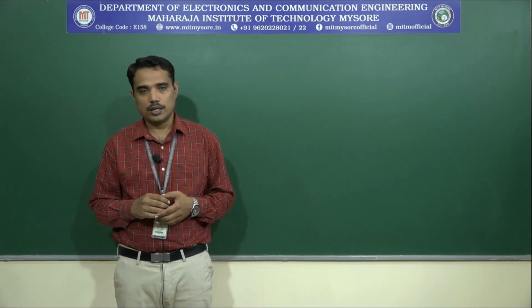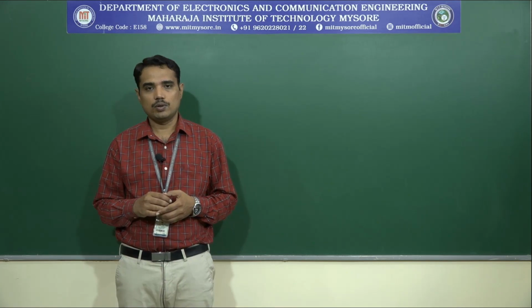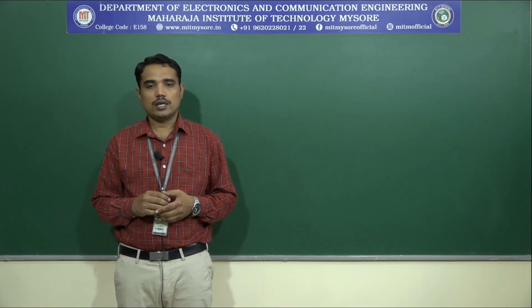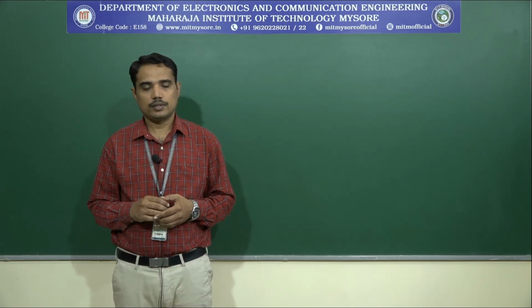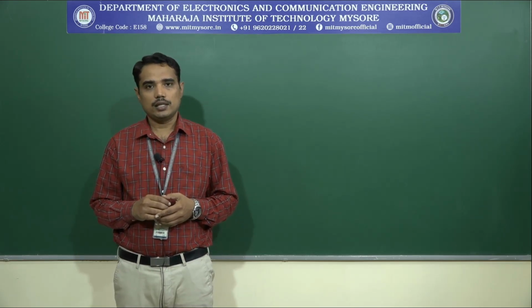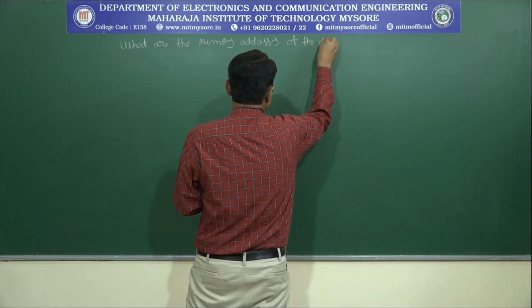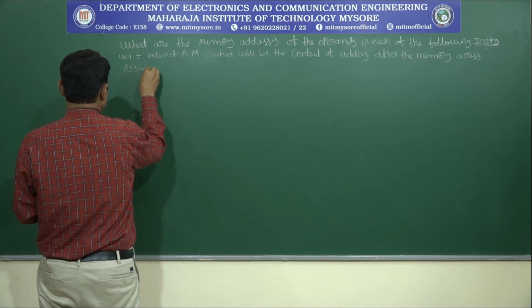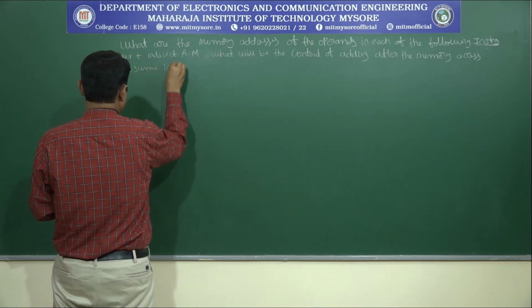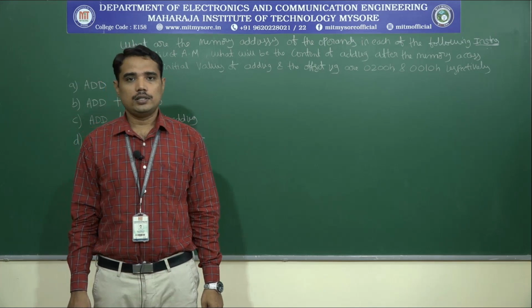But before going to understand the concept of special addressing mode, let us try to solve a problem with respect to the various enhancements that we have learnt in the last session. Now let us see the problem statement.